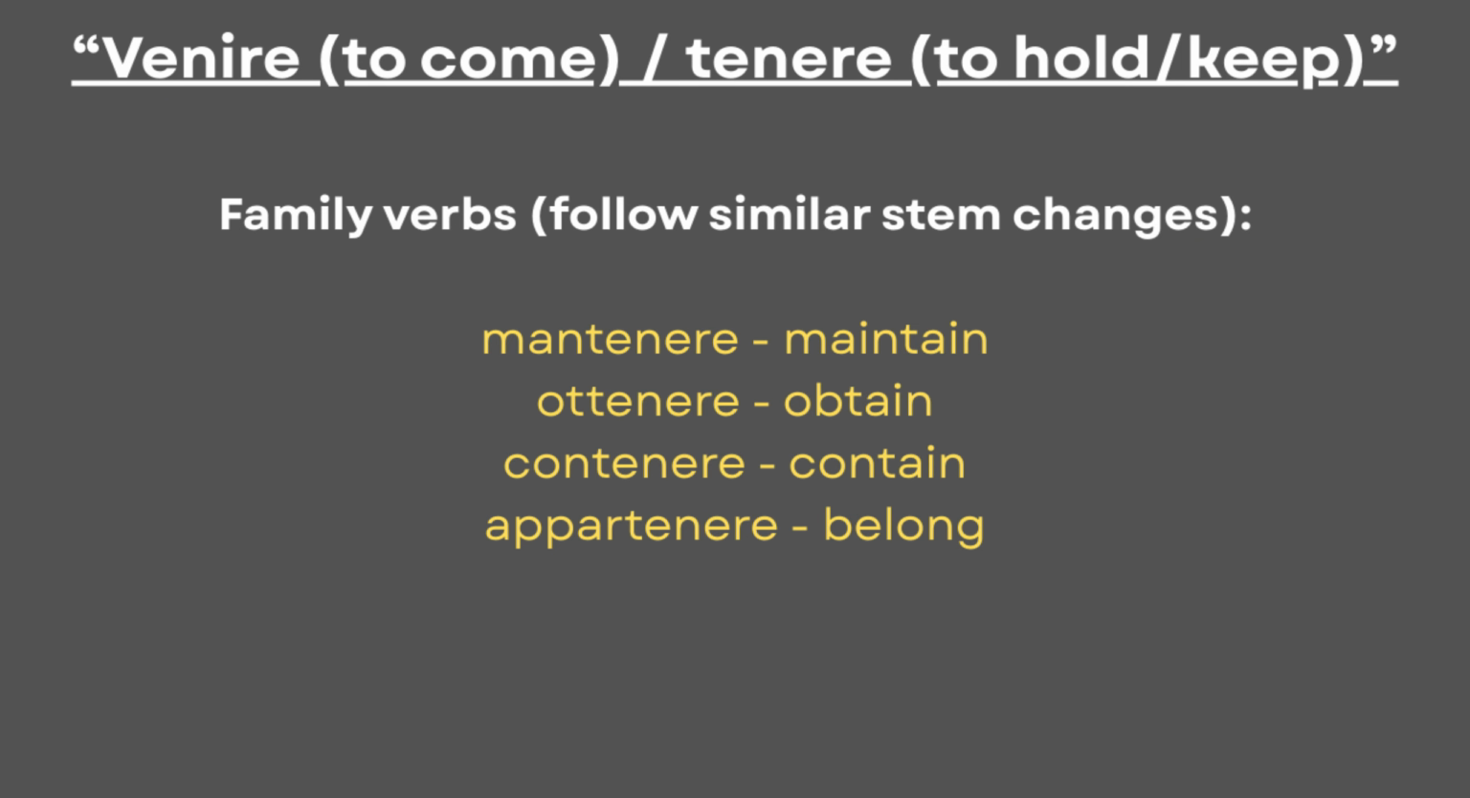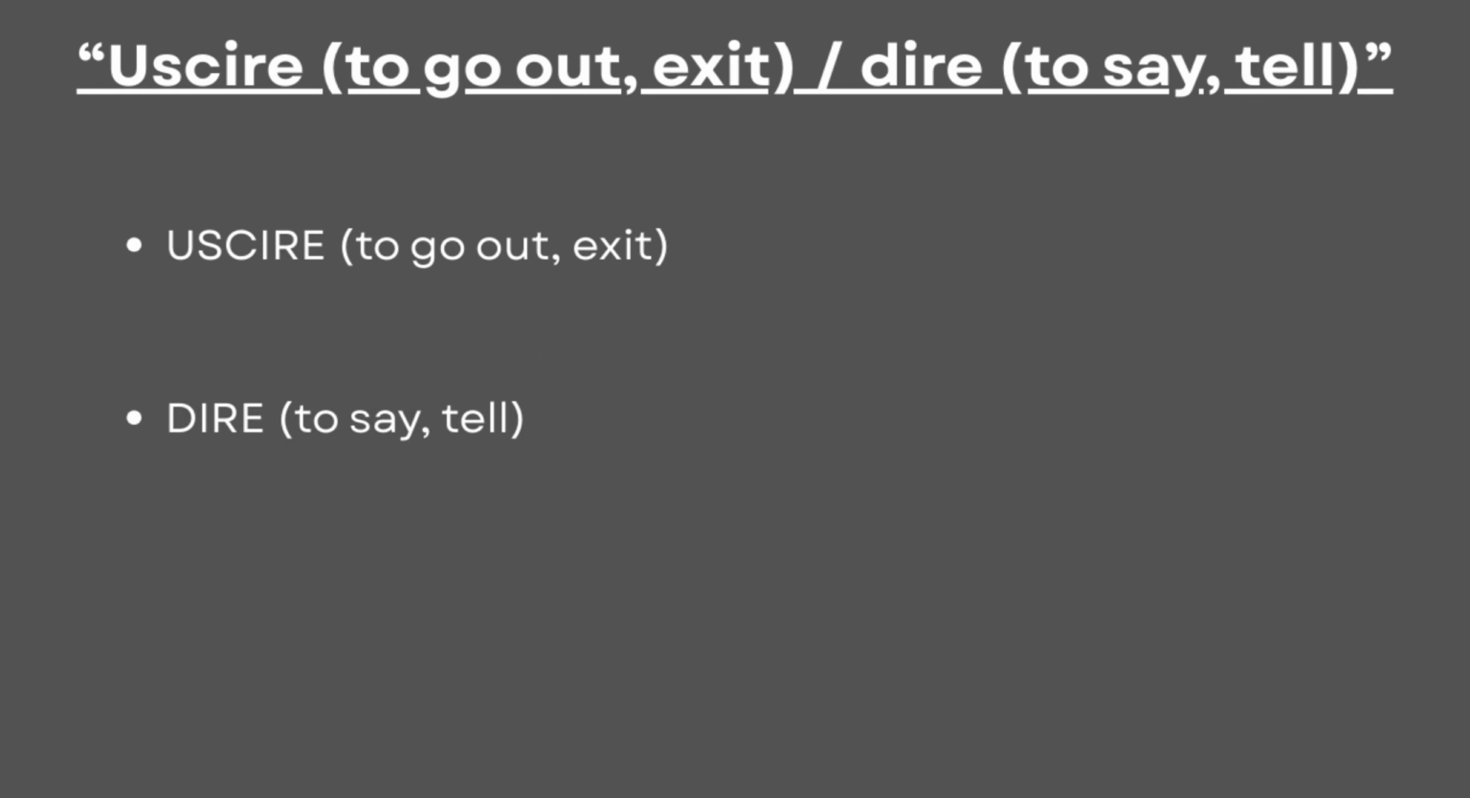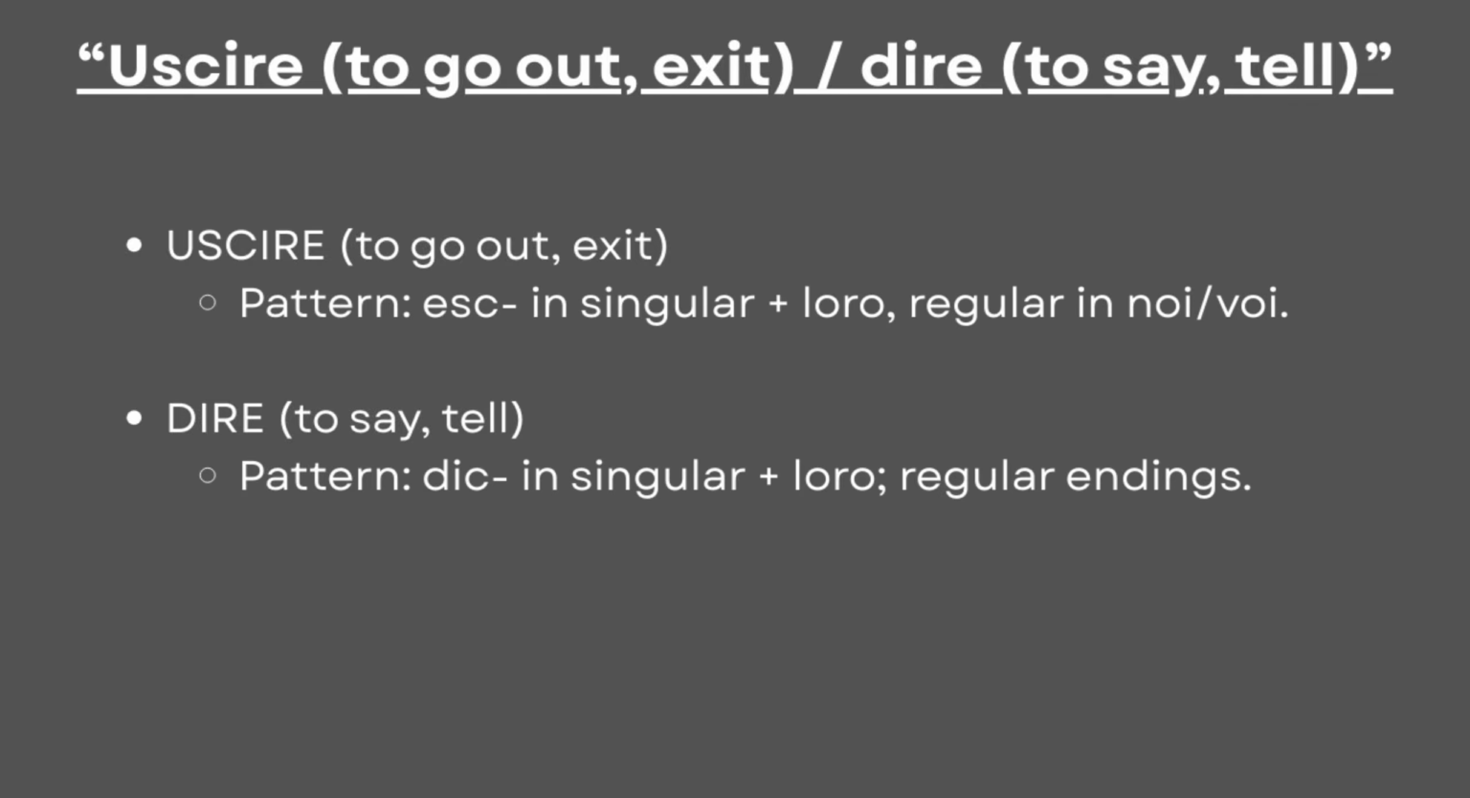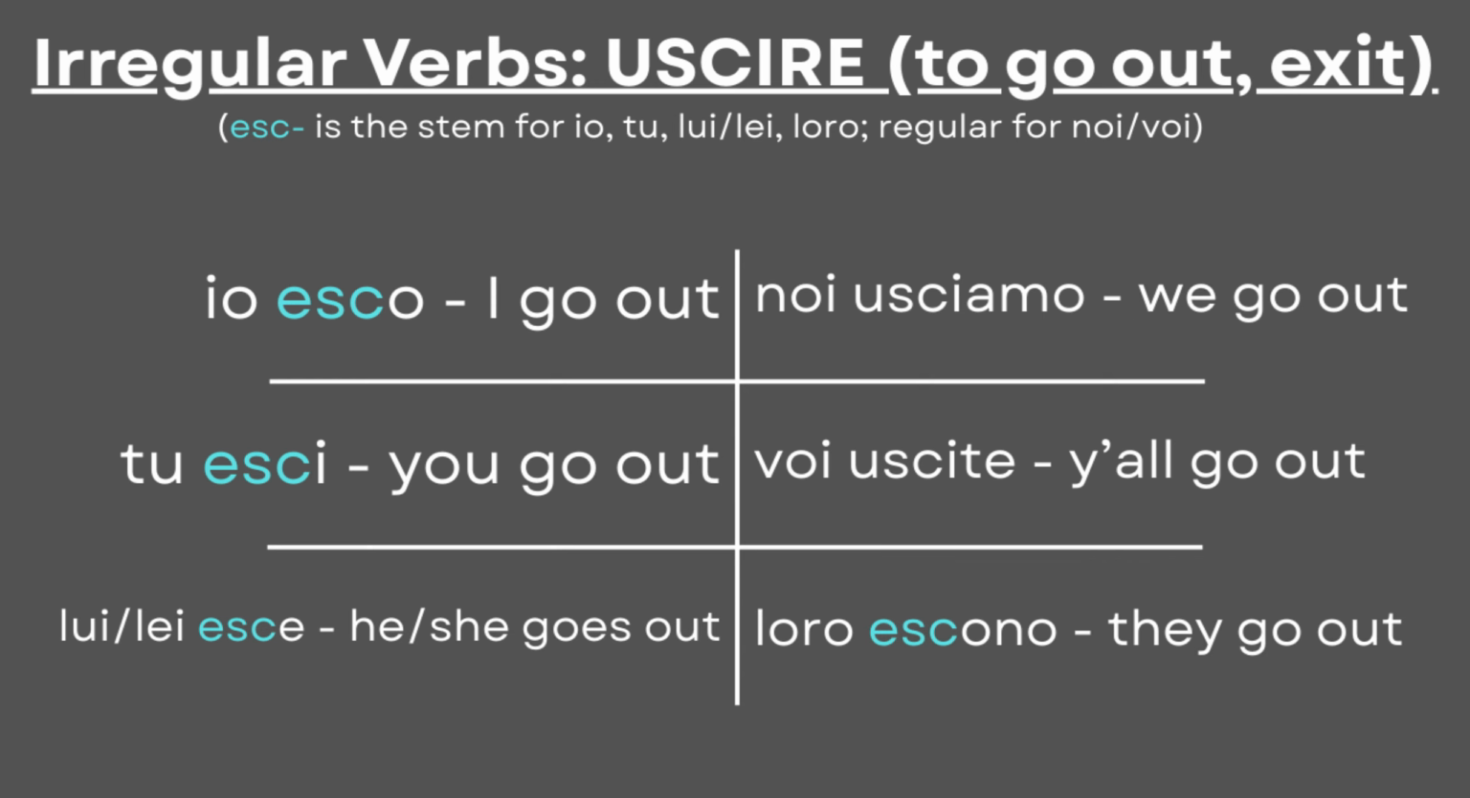Other irregular verbs in Italian are uscire and dire. These verbs are irregular because they have highly unconventional stems. Uscire uses esc as a stem for io, tu, lui, lei, loro, while remaining regular for noi, voi. Io esco, tu esci, lui, lei esce, noi usciamo, voi uscite, loro escono.